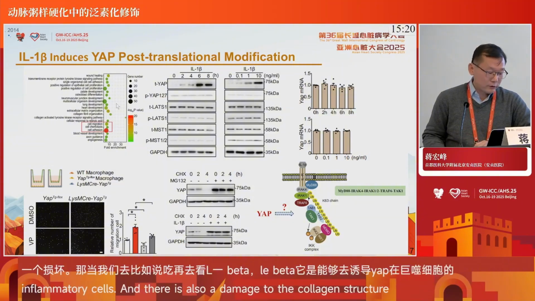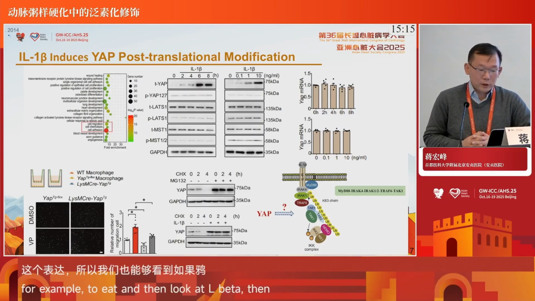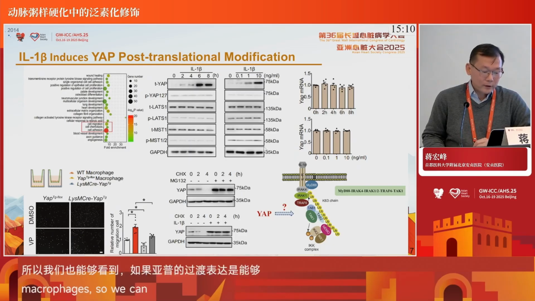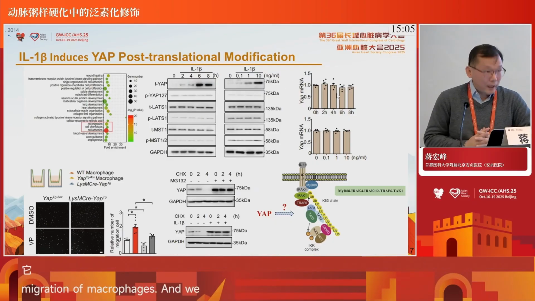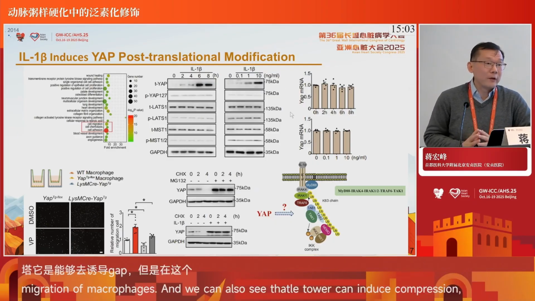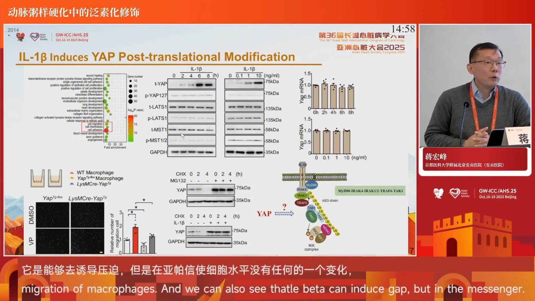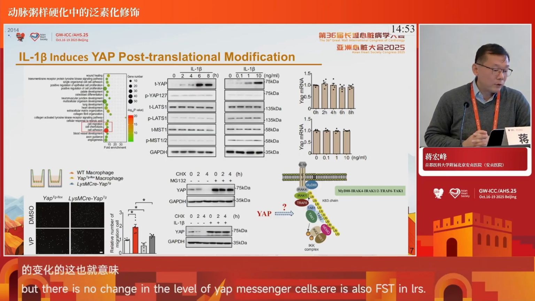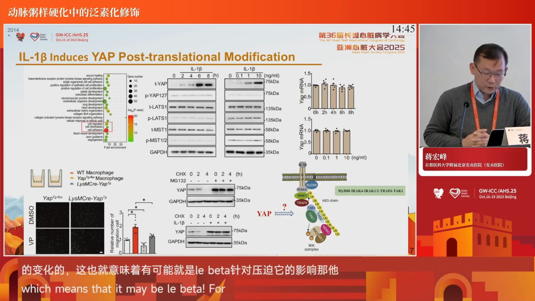The cell culture shows that overexpression of YAP can enhance migration of macrophages, and interleukin-1 beta can activate YAP, but there's no change in YAP messenger RNA level, nor in the upstream signaling of YAP, like LATS and MST. This indicates it's possible that the effect of interleukin-1 beta on YAP expression is a post-translational modification of the protein rather than transcriptional.